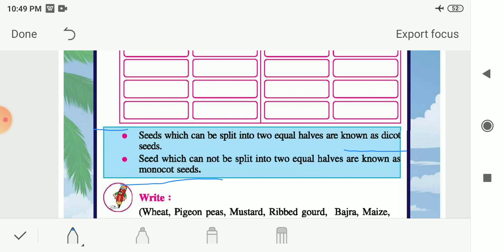Now let me see some examples of these monocot seeds. Most of the cereals are monocot seeds, like maize, jowar, wheat, mustard from the oil seeds, then corn, rice, millet and banana seeds. These are some examples of the monocot seeds. When you try to break this kind of seeds, you will not get two equal halves. So that's why these seeds are known as the monocot seeds.